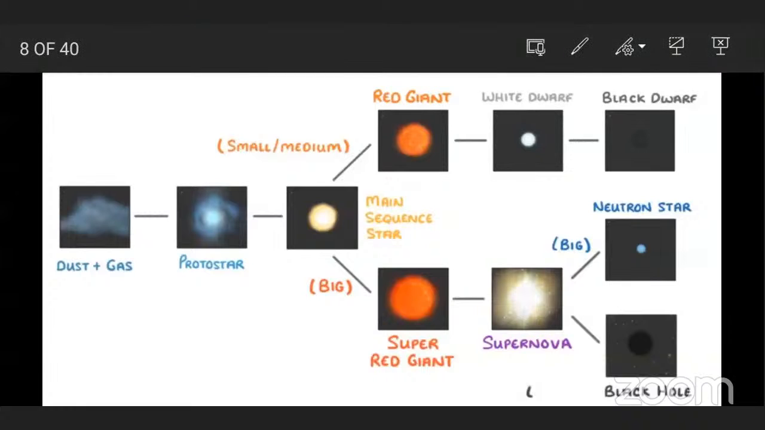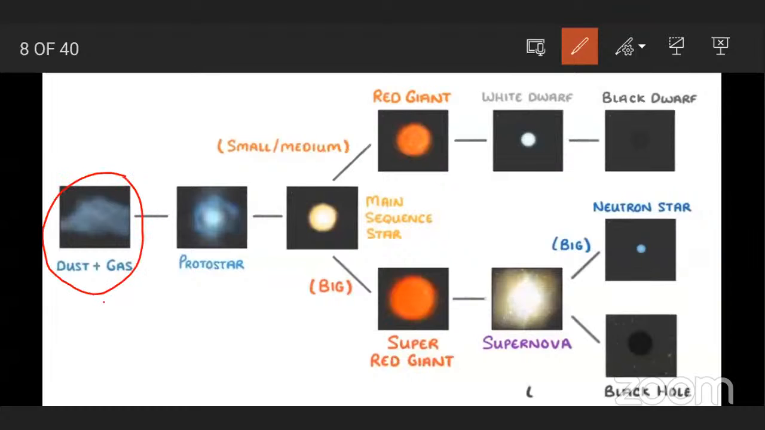Do you know stars also die? They also die, but it takes millions of years for a star to die. So, in short, we will see the life cycle of these stars. These stars are born from nebula. See, this is nebula, and stars are born from this nebula.